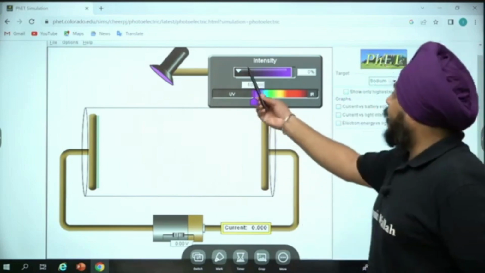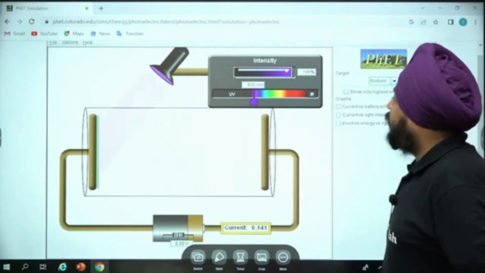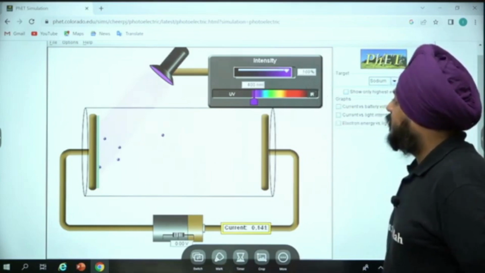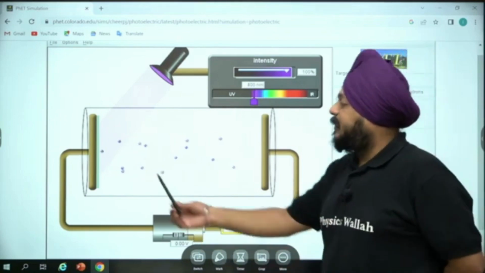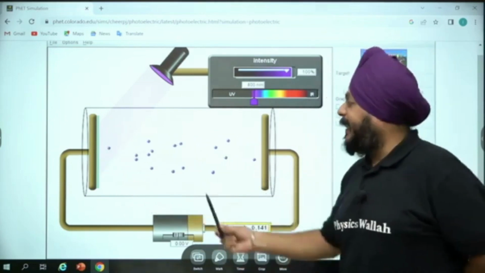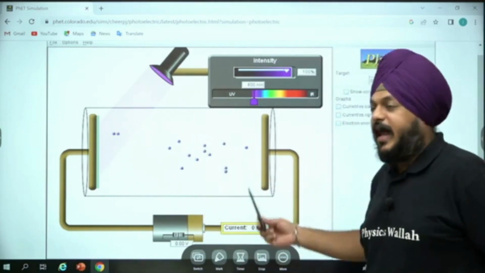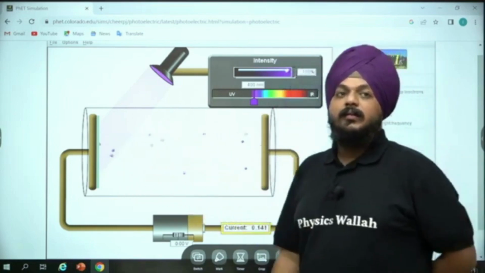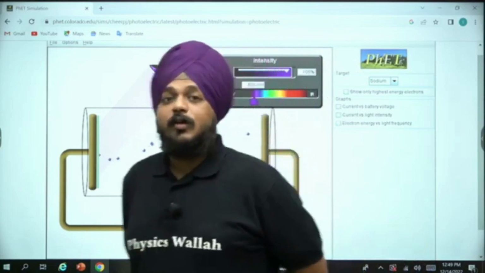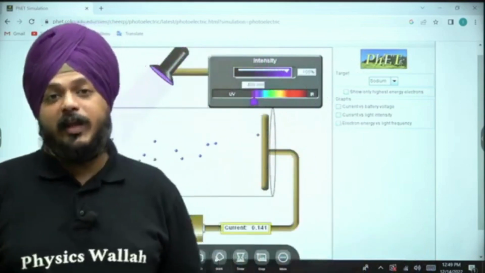See, now I am going to increase the intensity to the maximum value. Something evolved from this plate. Can I consider this a cathode? Can I consider this an anode? From cathode to anode, something is getting evolved. What are those particles? How are you going to name that?